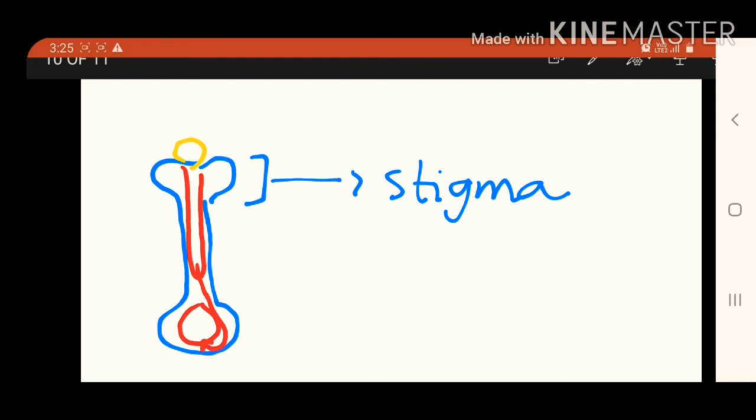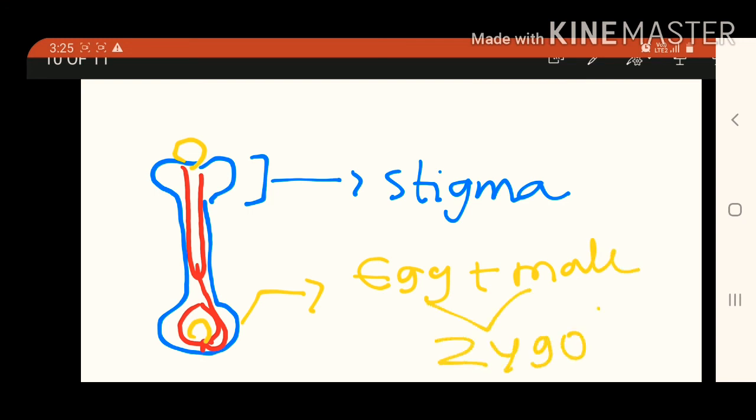After releasing, these male gametes come in contact with the egg. Then there is a meeting of the female gamete and male gamete to form what? Zygote. This process is called what? Fertilization. So, the meeting of male gamete and female gamete is very important, and it should be successful.